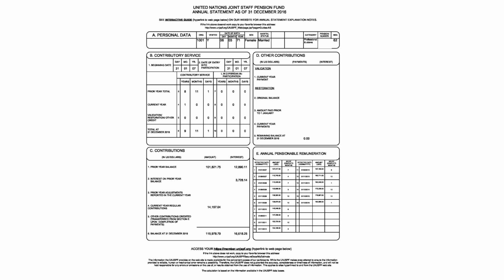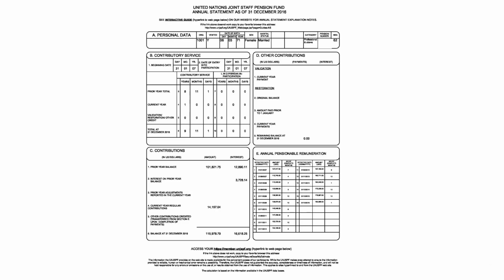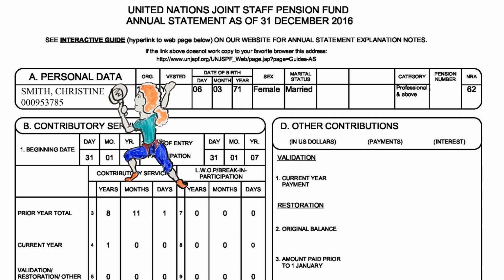The statement gives you lots of information which is important for you to verify. If any information seems incorrect to you, please contact the Human Resource Office of your employer, not the UNJSPF, and ask them to check or correct or update the information. Important, these statements are for the prior year and will not reflect anything beyond the 31st of December of that prior year. And remember, all data relating to your participation must reach the fund through your employing organisation, not directly from you. A. Personal data.